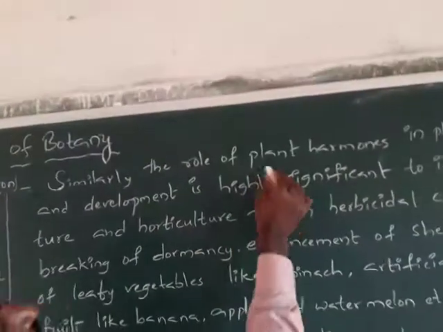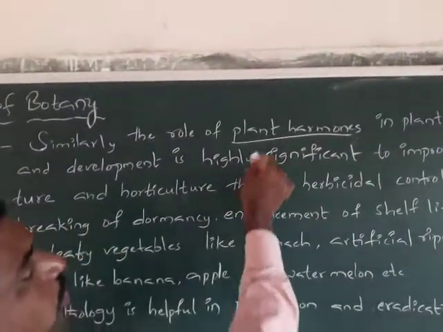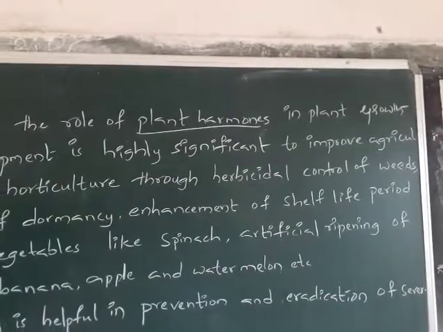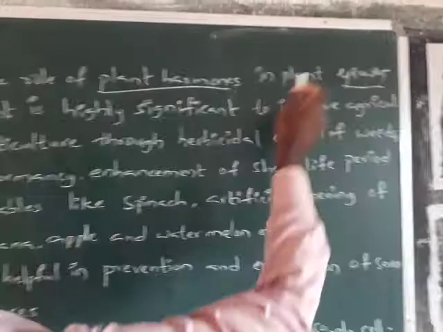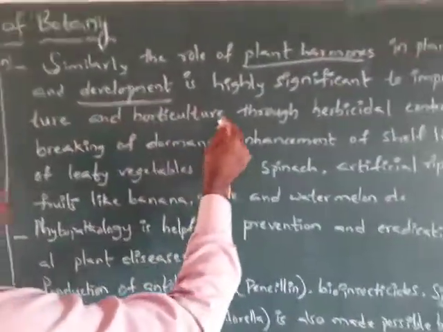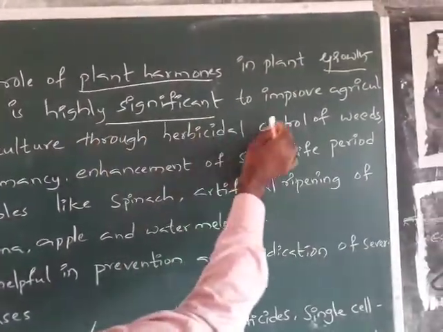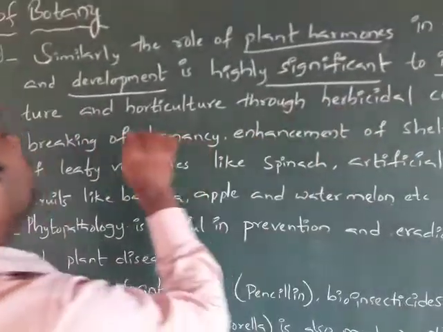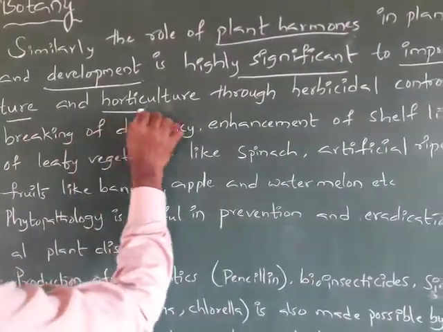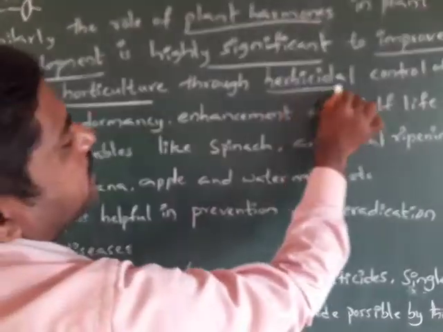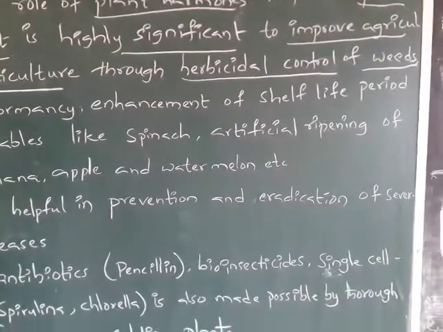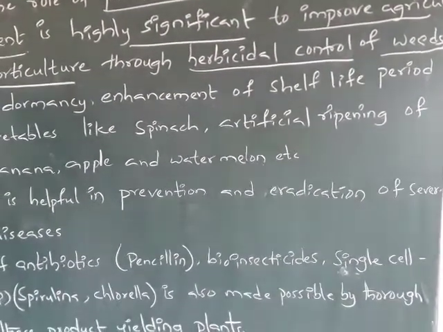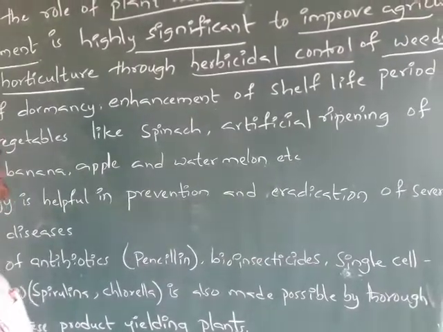Next, similarly, the role of plant hormones like auxins, gibberellins, cytokinins in plant growth and development is highly significant to improve agriculture and horticulture, through the herbicidal control of weeds with 2,4-dichlorophenoxyacetic acid. It is one of the auxins, which is used as a herbicide.